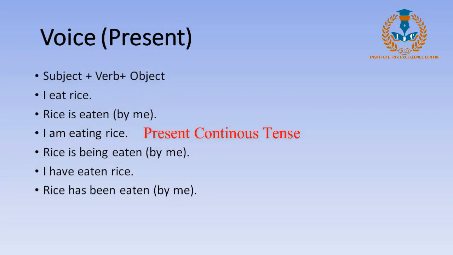"Ing" means continuous, and "is" is needed in continuous, so "is being" implies it's continuous tense. And as I told you earlier, the main verb is always in the past participle form. Rice is being eaten by me, or "by me" can be put in brackets, it's not necessary.